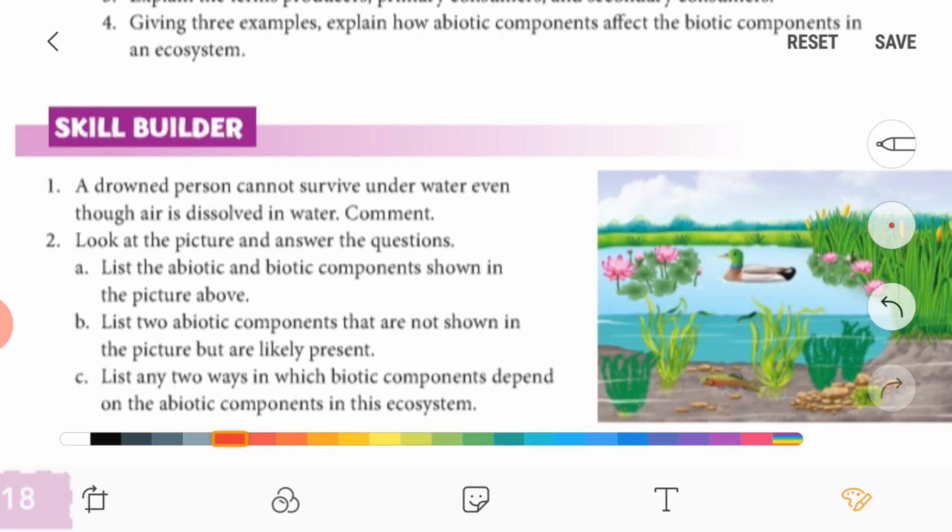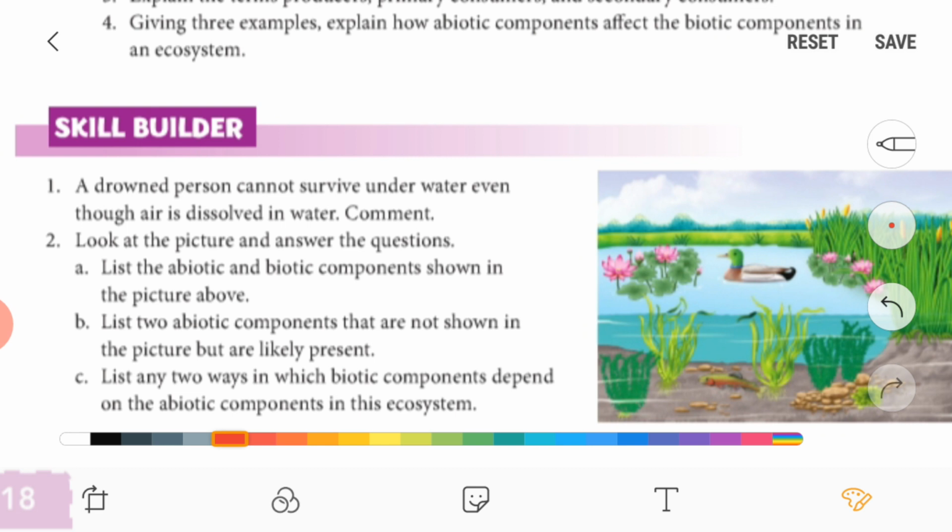Now let's see skill builders. So first question is, a person cannot survive underwater even though air is dissolved in water. Comment on it, right? So we know that it is very difficult to survive underwater because we have no such organ by which we can absorb the oxygen which has been dissolved in the water. But aquatic animals can absorb this oxygen by gills, like in fish, right?